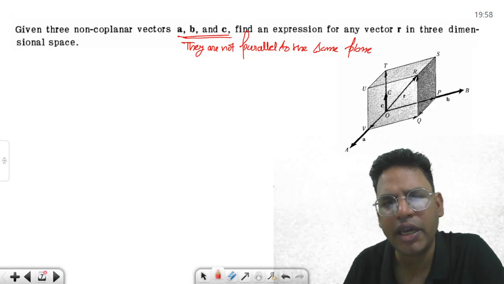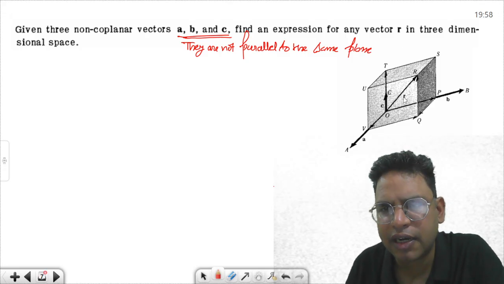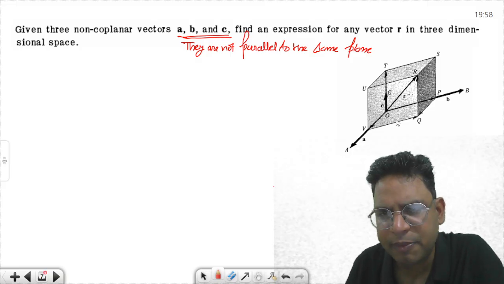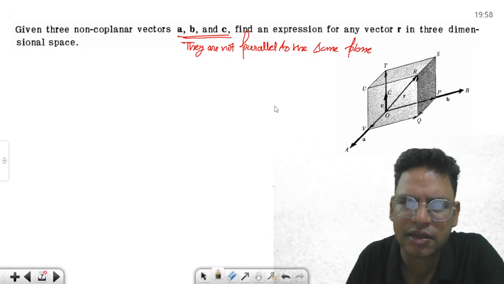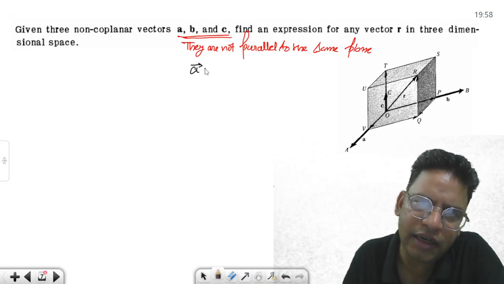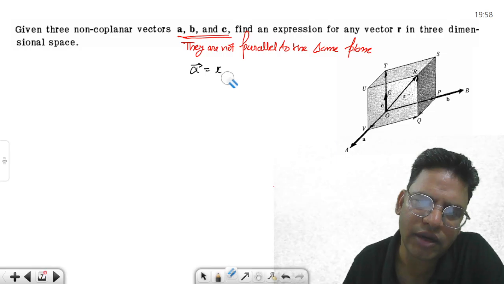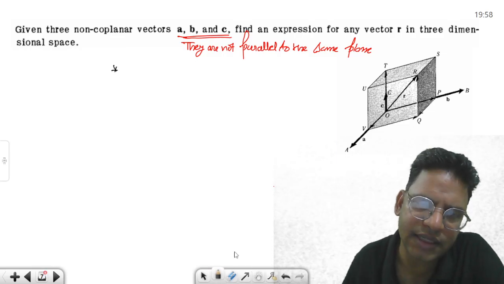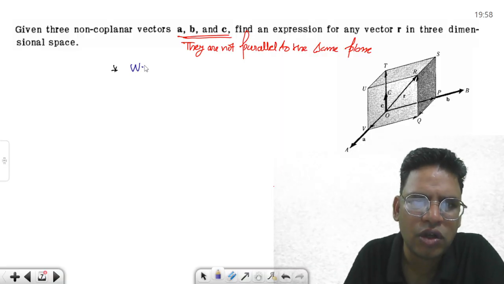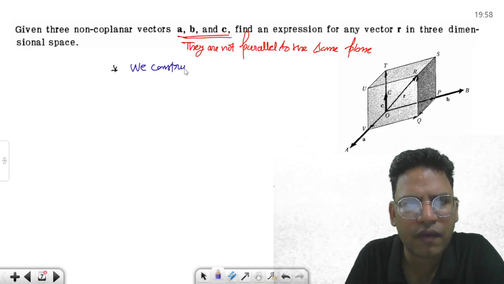Okay, so if we were to define some vector r like this, then a, b, c are the vectors I have, and it can look like x times the a vector. So what we will do is, we construct vector r first. We construct vector r.